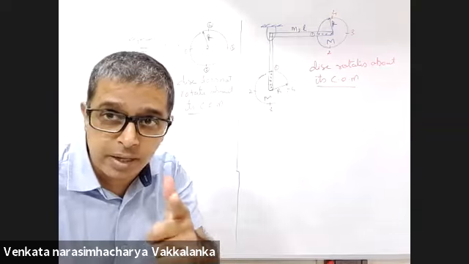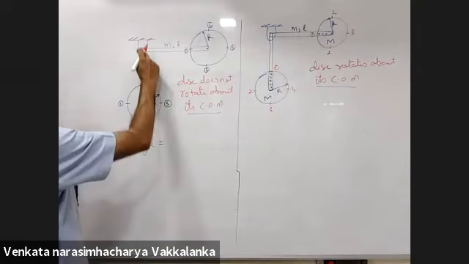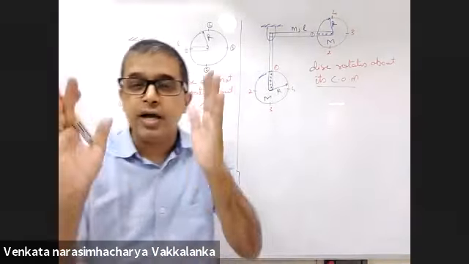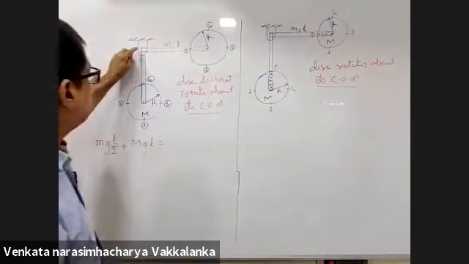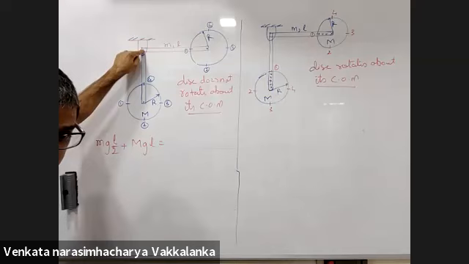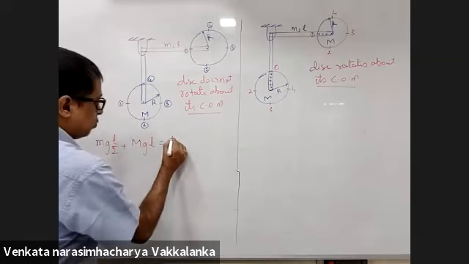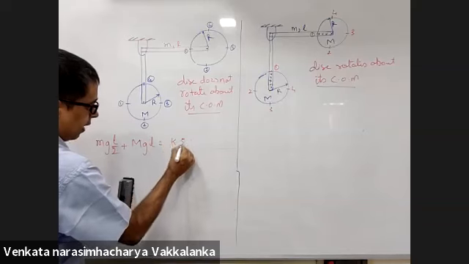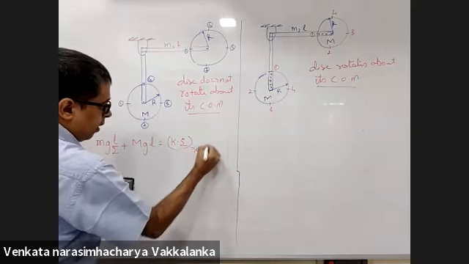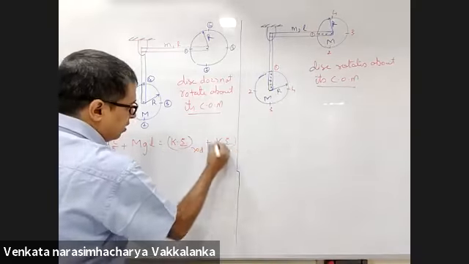Listen carefully. The gain in kinetic energy of the thin rod has already been derived for you. For the thin rod, you consider pure rotation about this point. So this will be the kinetic energy of the rod plus the kinetic energy of the disc.